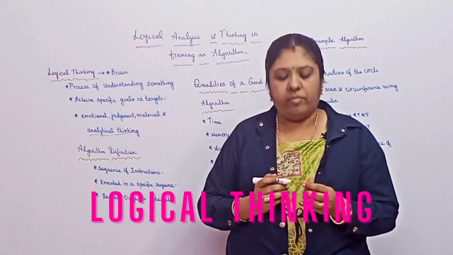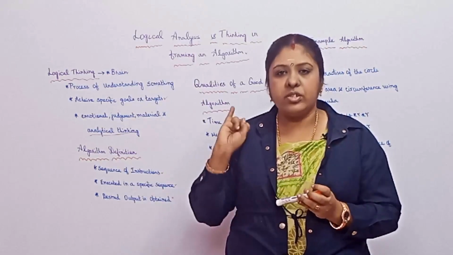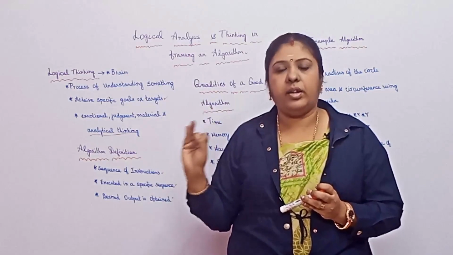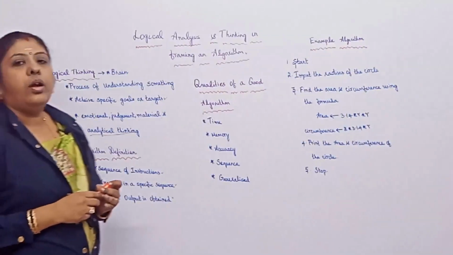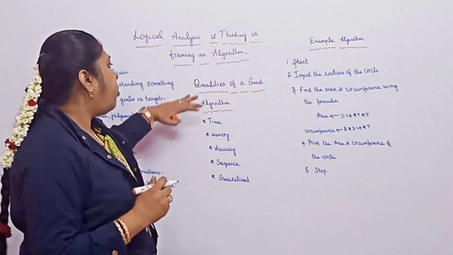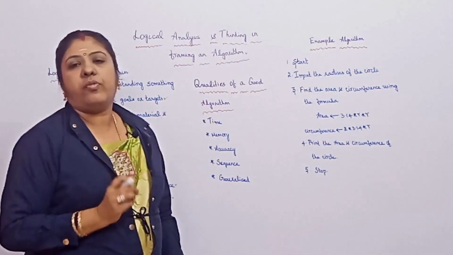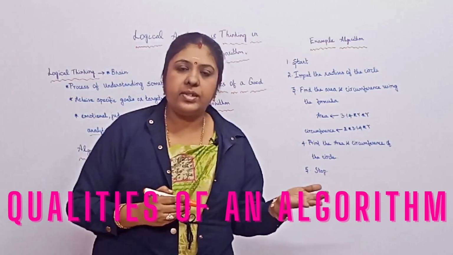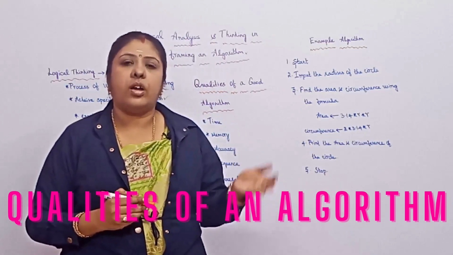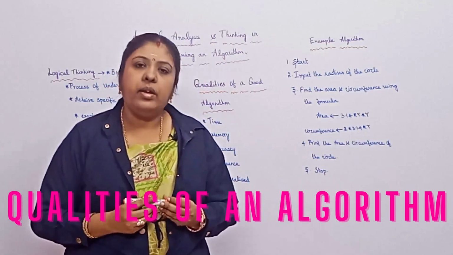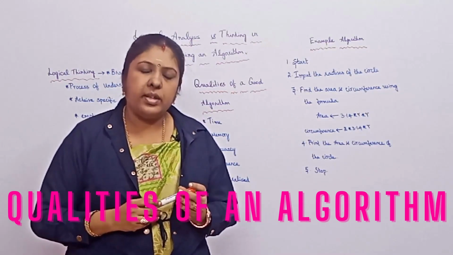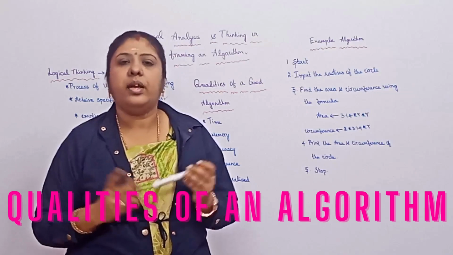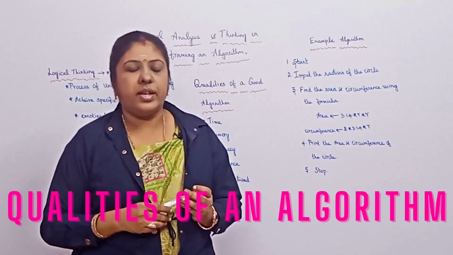Now you will be very clear about the definition of an algorithm and the logical thinking in framing the algorithm. Now we are going to decide what the qualities of a good algorithm are. We have already found the definition. In my previous videos, including a shorts video, I made videos on 5 simple steps to solve a problem using a computer. You can check this out.